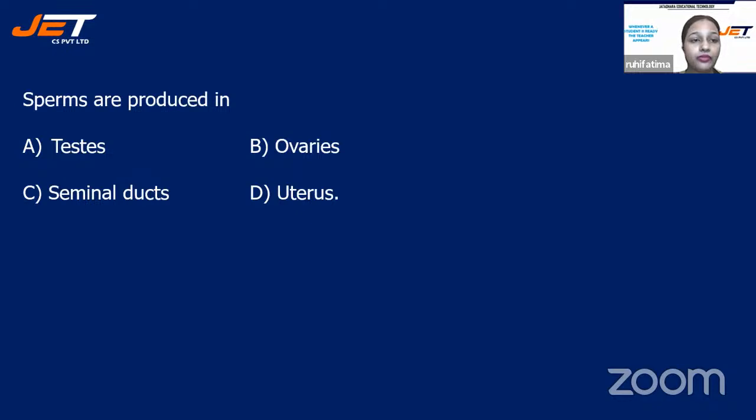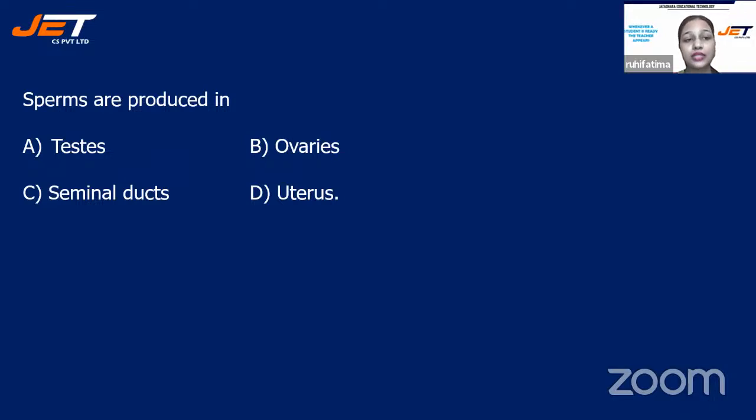Next question: sperms are produced in, and your options are A testes, B ovaries, C seminal ducts, and D uterus. Quickly answer this question. This is also a very easy question. I am waiting for your answer in the chat box, children.